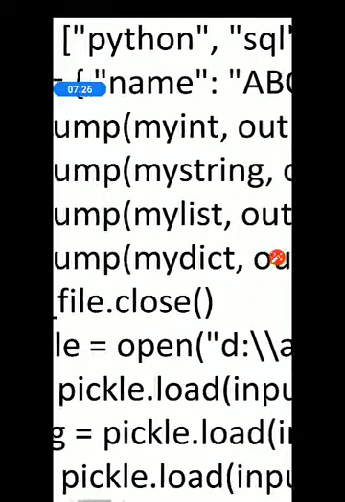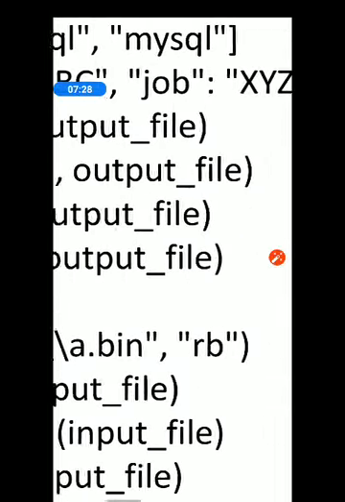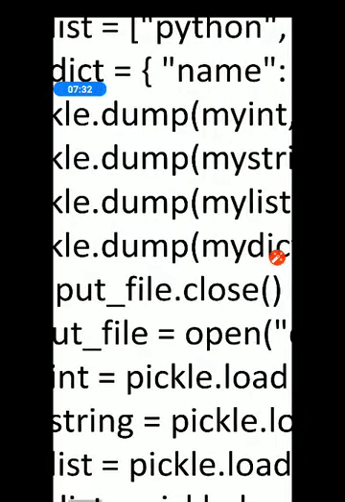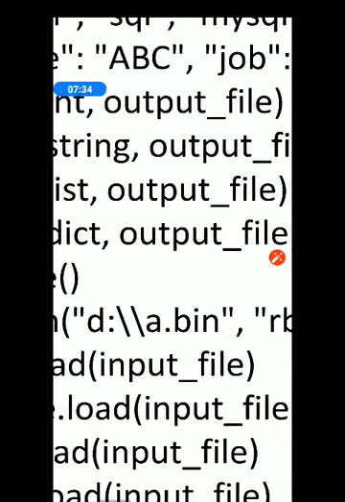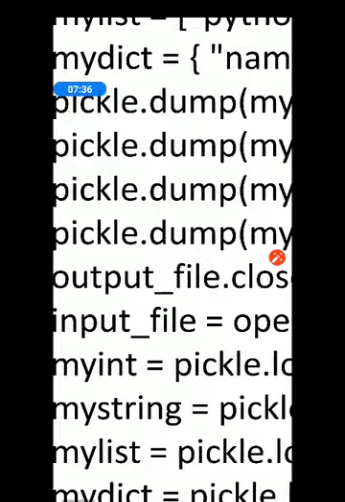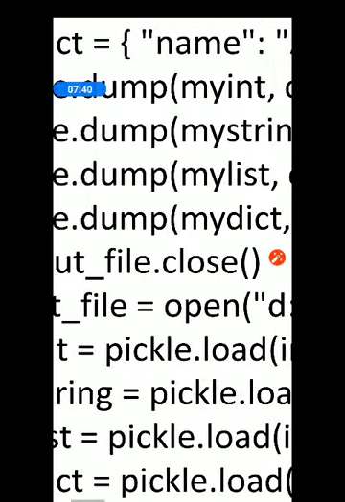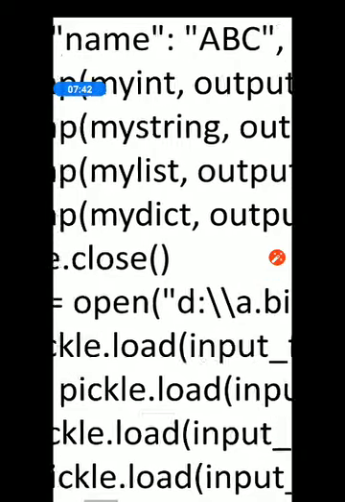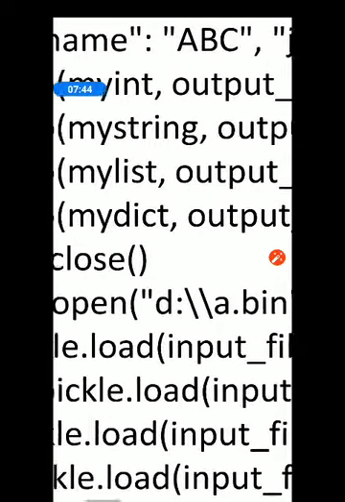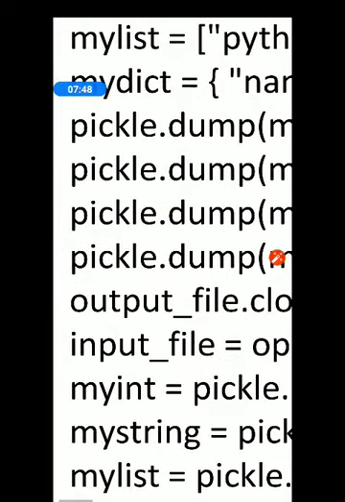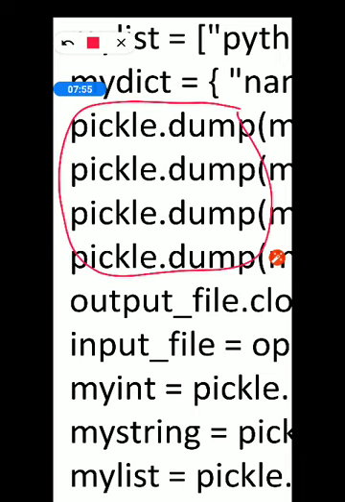pickle.dump(my_string, output_file). The string will be written in the file. pickle.dump(my_list, output_file). The list will be written. And pickle.dump(my_dictionary, output_file). So the dictionary will be written. Have you understood the syntax of it? So all the four records I have written here in the file.